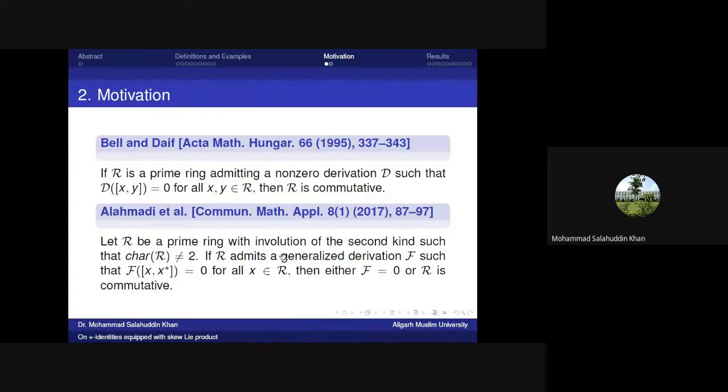And they proved that, let R be a prime ring with involution of the second kind. If R admits a generalized derivation f such that f of the Lie product of x and x star equals 0, then either f is 0 or R is commutative.